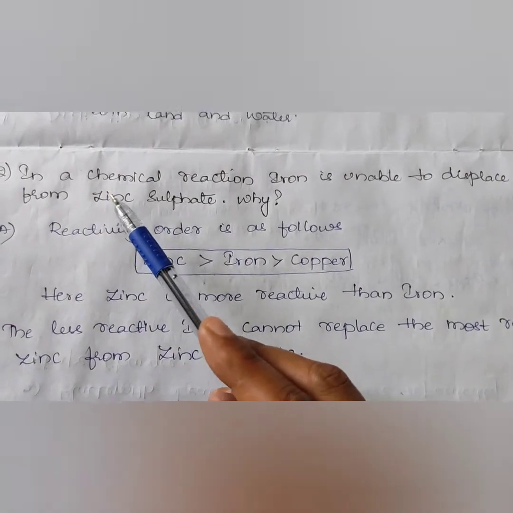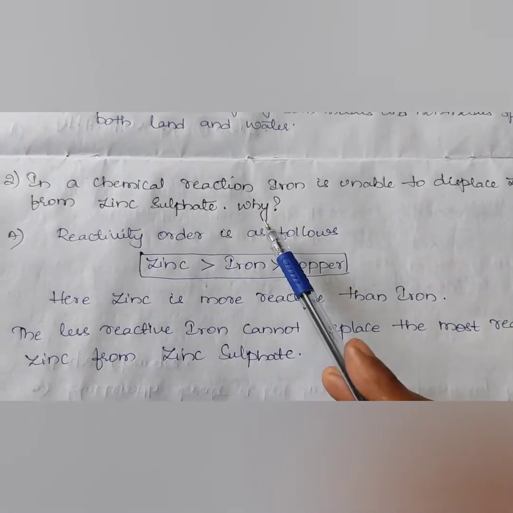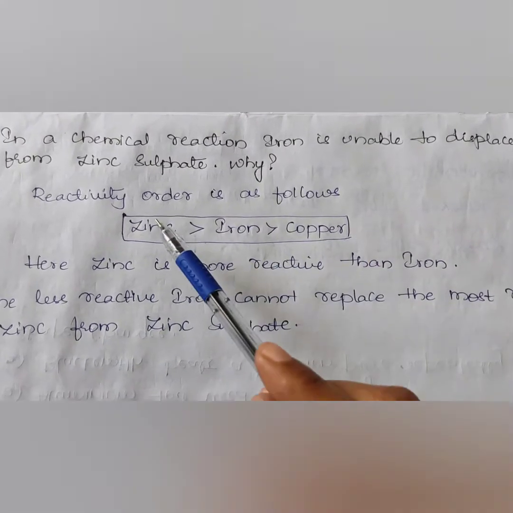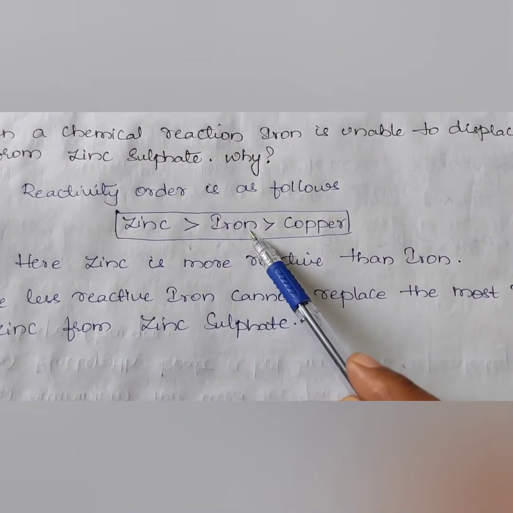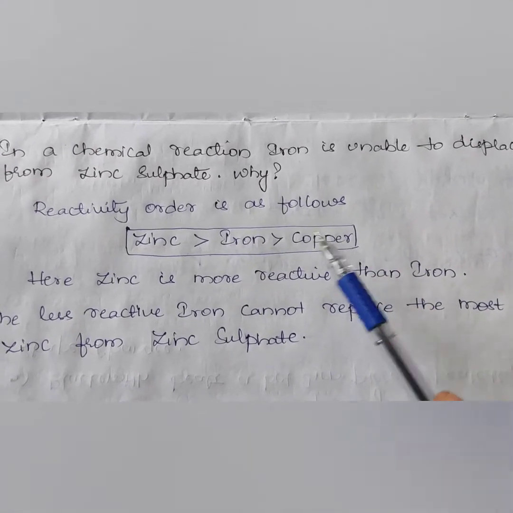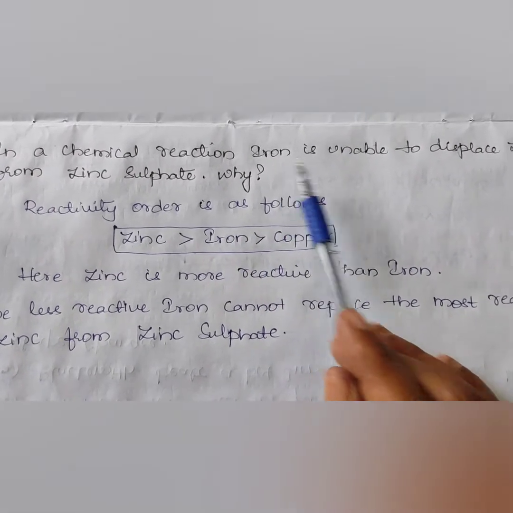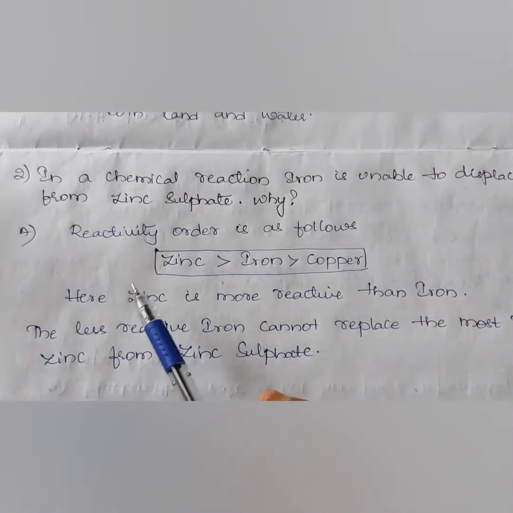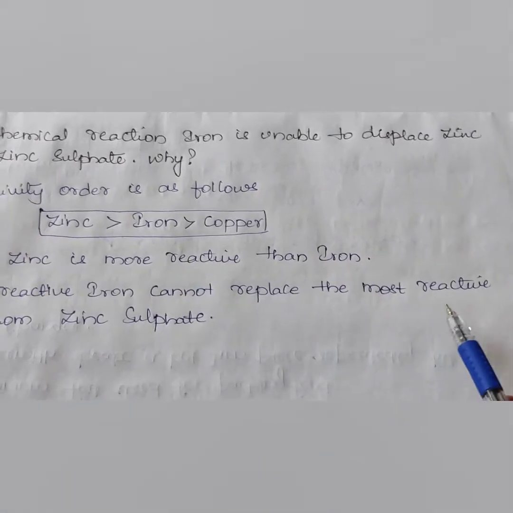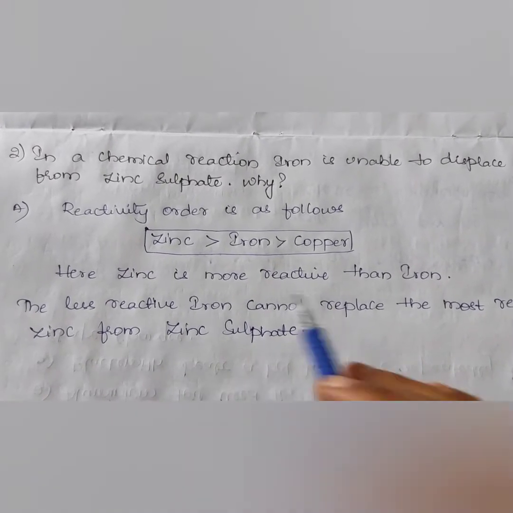Next, second question, in a chemical reaction, iron is unable to displace zinc from zinc sulfate. Explain. Firstly, look at the reactivity order. Zinc is highly reactive compared to iron, and iron is more reactive than copper. We know that the more reactive metal displaces the less reactive metal. In the question, iron is unable to displace zinc. Here, zinc is more reactive than iron. So the less reactive iron cannot replace the more reactive zinc from zinc sulfate. Hence, it cannot be displaced.